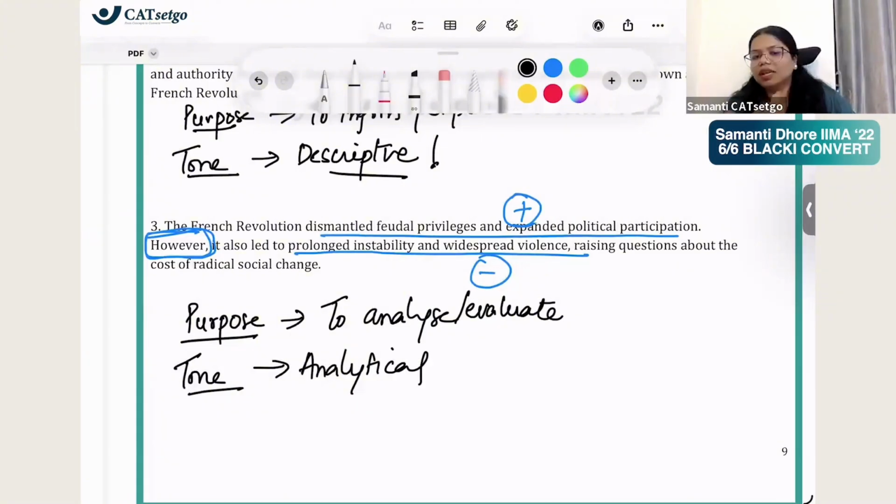Abhi we will say inform and explain is same, analytical. Why? Because you're telling both the sides. It's a balanced point of view. Tone is analytical, purpose is to analyze or evaluate. Okay, good. Chalo.